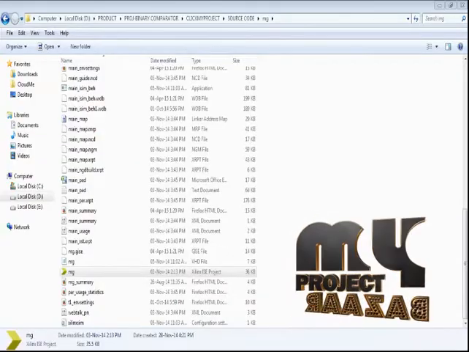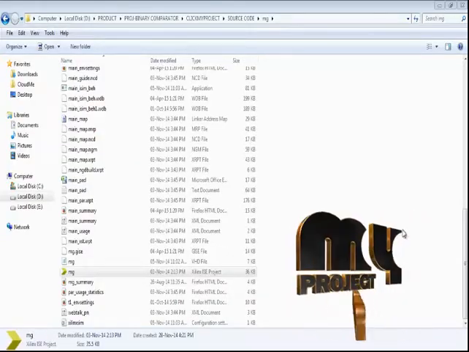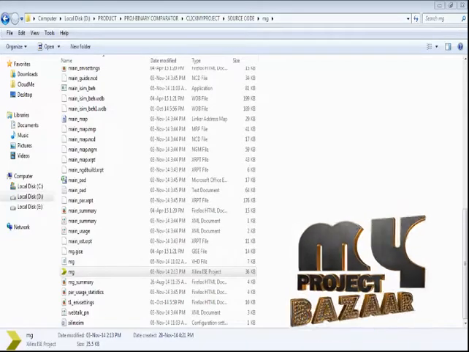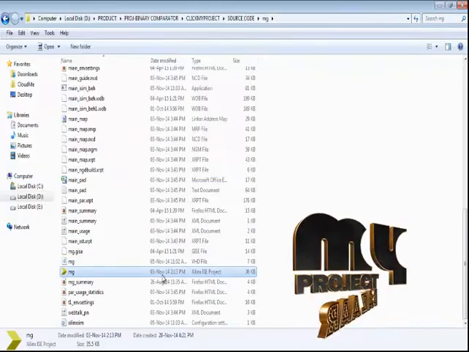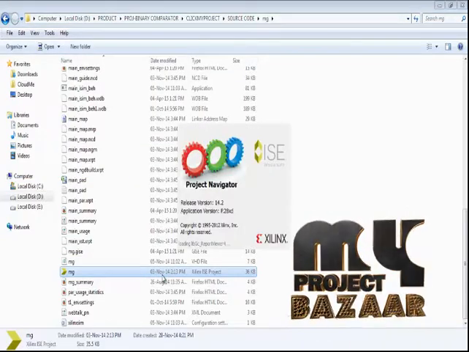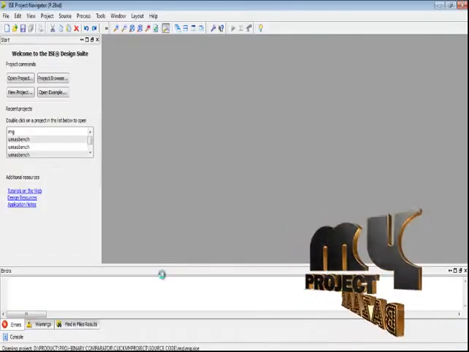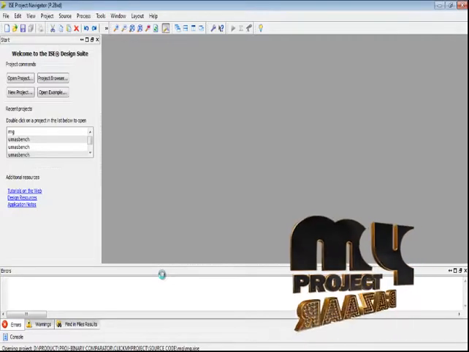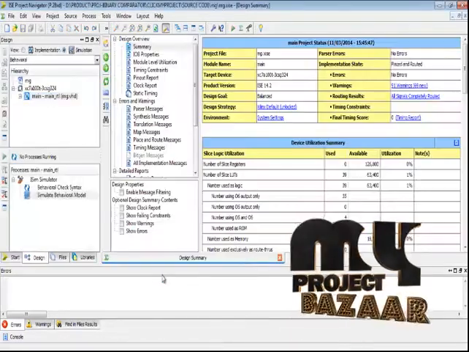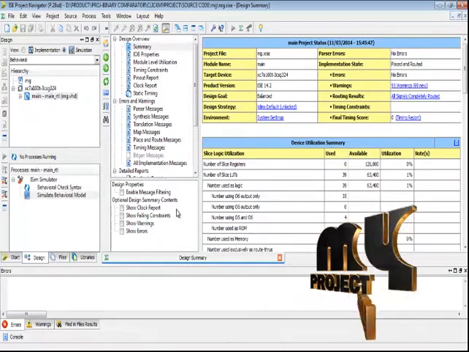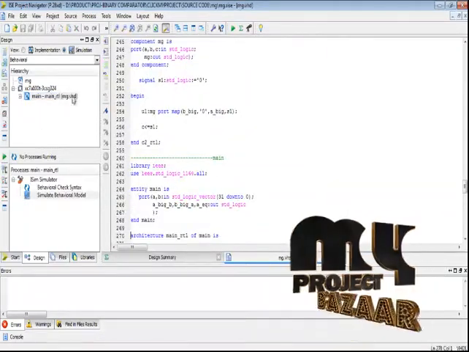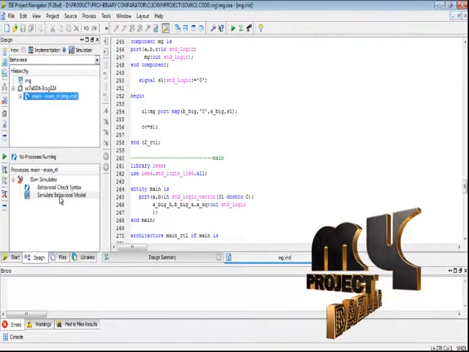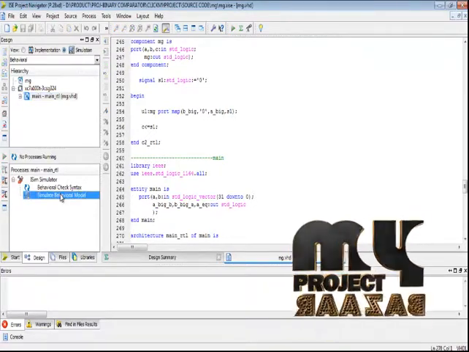Finally, we see the output for the project. First of all, we run the majority gate architecture in the Xilinx ISE project. Just we run the output results. First, we open the Xilinx Project Navigator. Next, we see the design summary window. First, we double click the main function and select the simulation and simulate behavioral model.